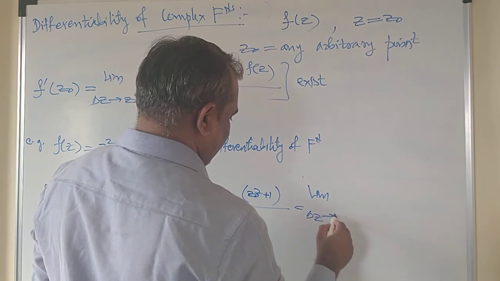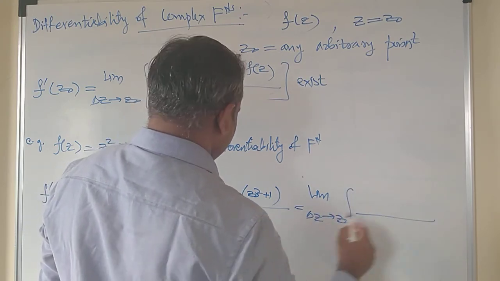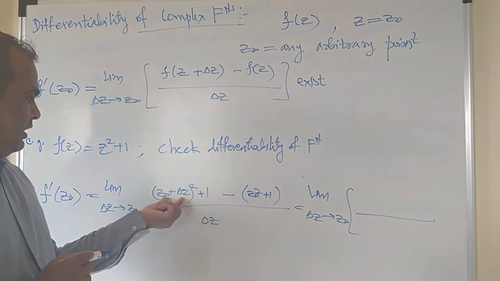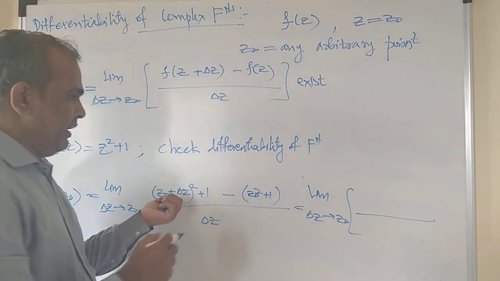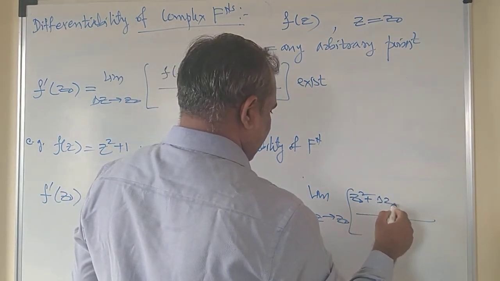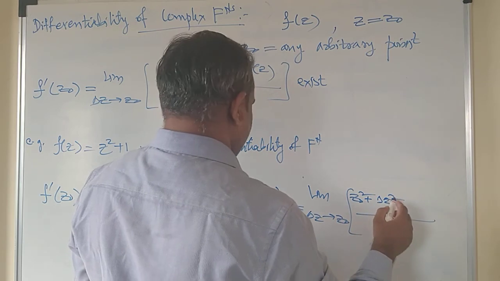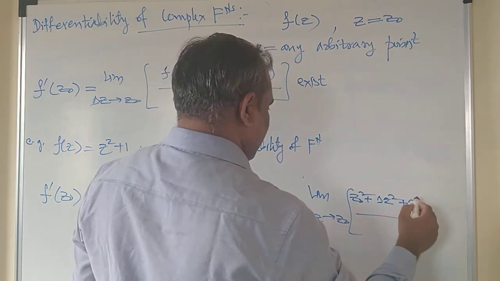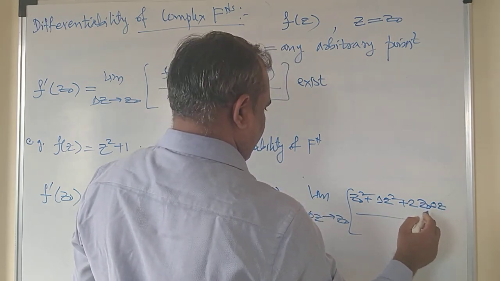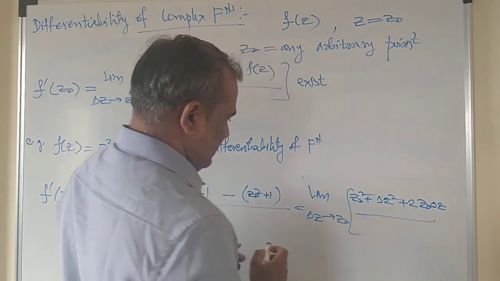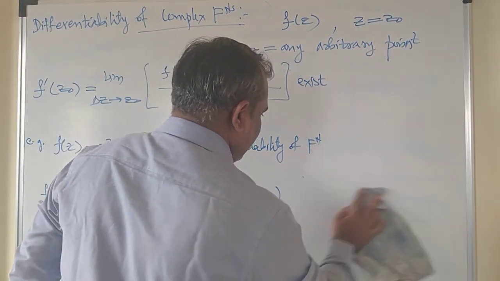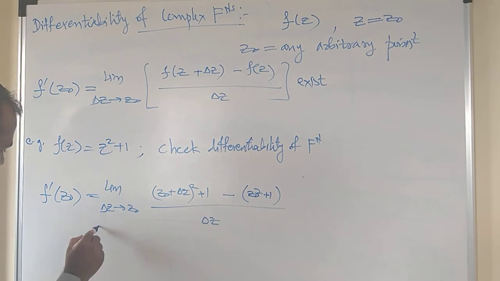And if you solve this, then you will get the limit delta z tends to z naught, and inside the bracket you can now solve this. After solving you will get z naught square plus delta z square plus 2 times z naught delta z plus 1. I will write the denominator at the lower side so that you can observe this very clearly.